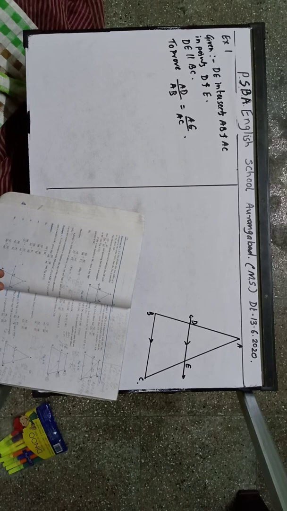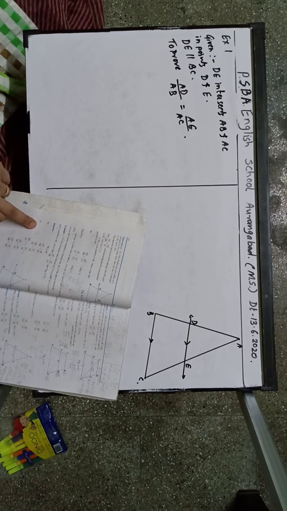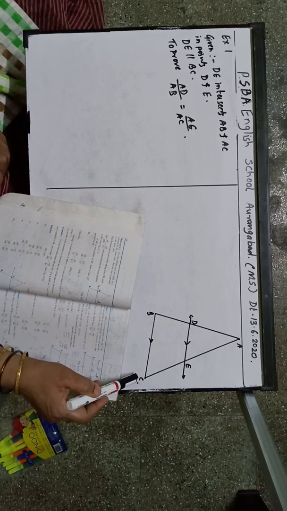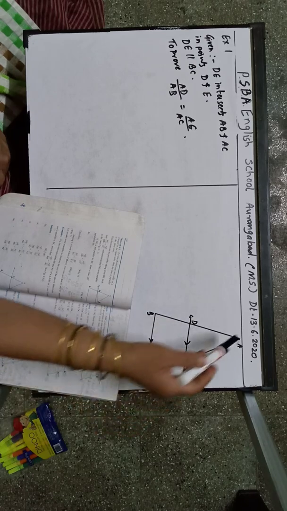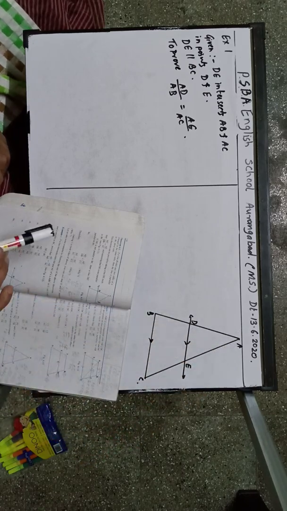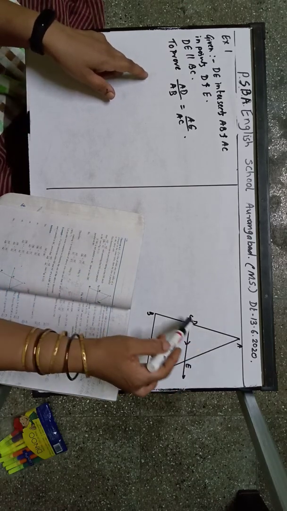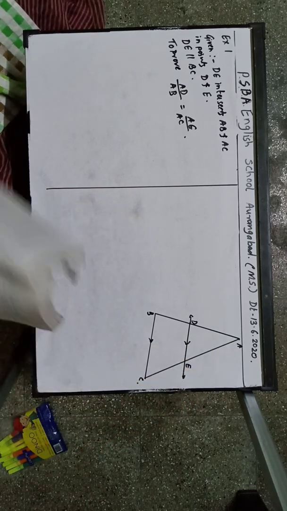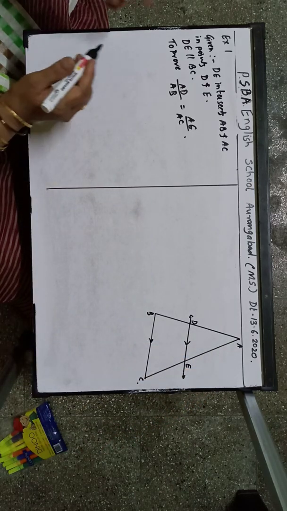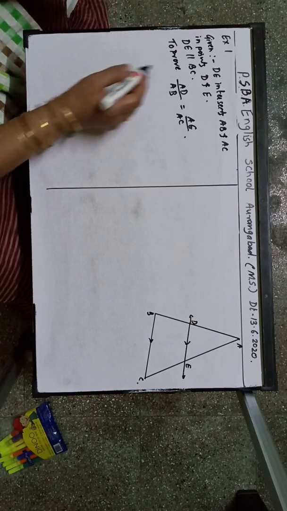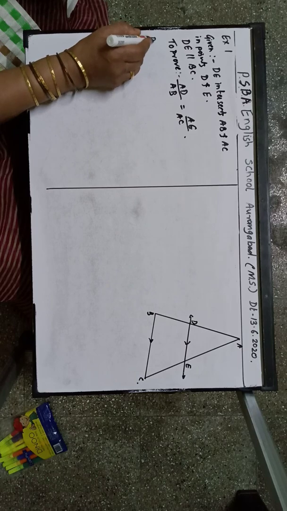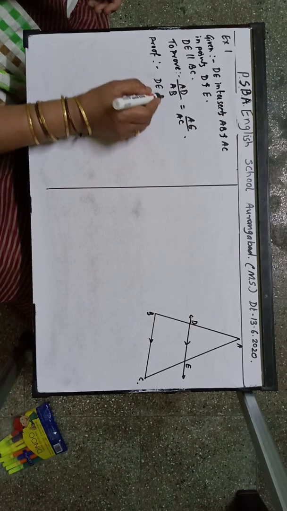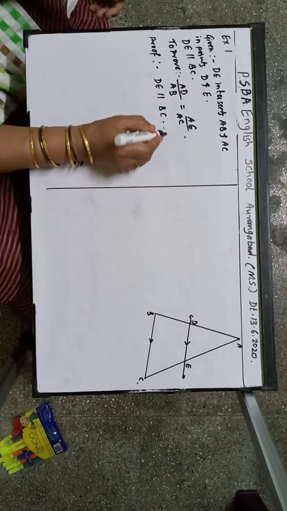Now children, we are going to start with example 1. Here example 1 says that in triangle ABC, DE is parallel to BC and DE intersects AB and AC in points D and E. We have to prove that AD upon AB is equal to AE upon AC. Correct? So here we have written given and to prove. Now we are going to write the proof. Here it is given to us DE is parallel to BC. This is given.